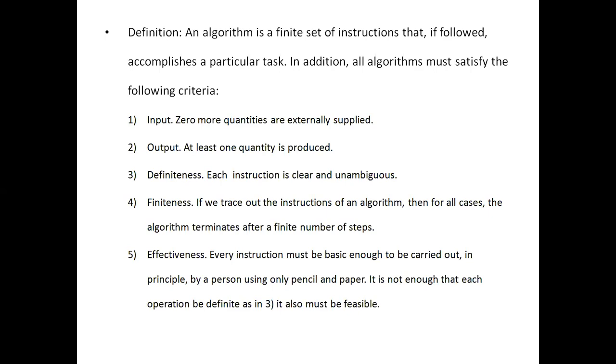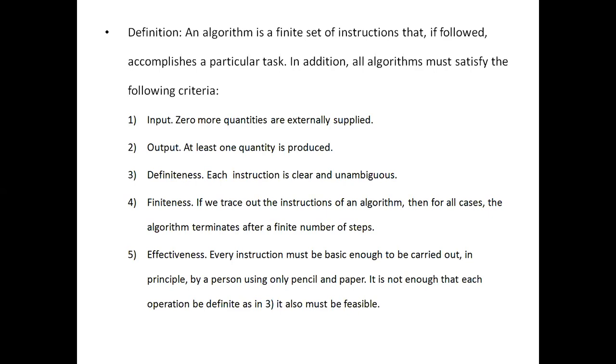There should be externally supplied input for an algorithm, 0 or more quantities that should be supplied externally. And when there is input, the algorithm should produce an output. At least one quantity should be produced. That is an output. So an algorithm should have an input and it should produce an output.